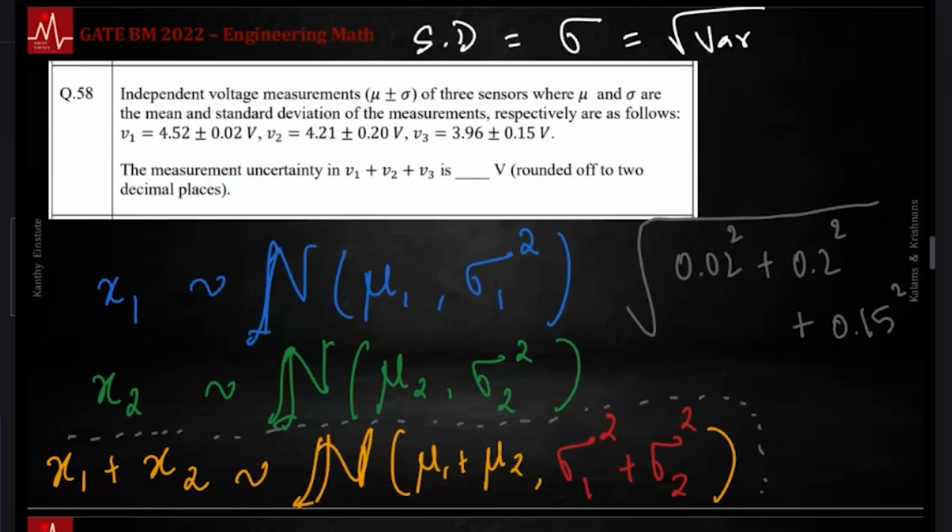You get 0.05, 0.25. For example, if you had to add the standard deviations, the result you will be getting as 0.37. You did sigma 1 plus sigma 2 plus sigma 3, you would be getting 0.37. No, you have to add variances, you cannot add standard deviations. This is important.